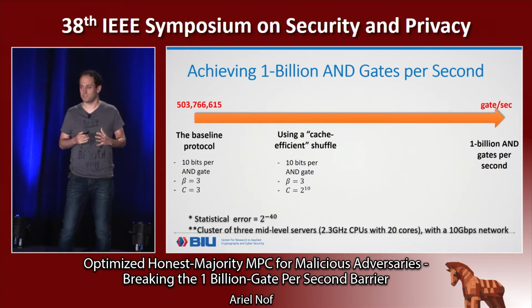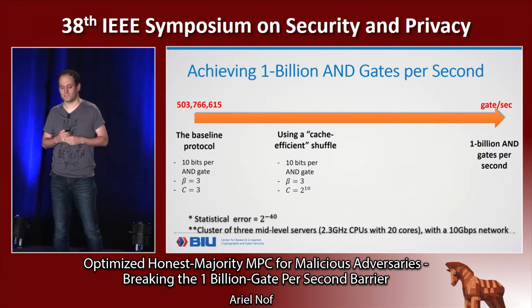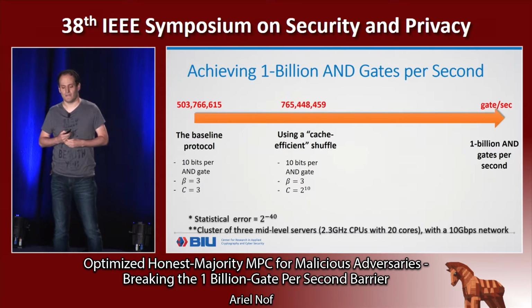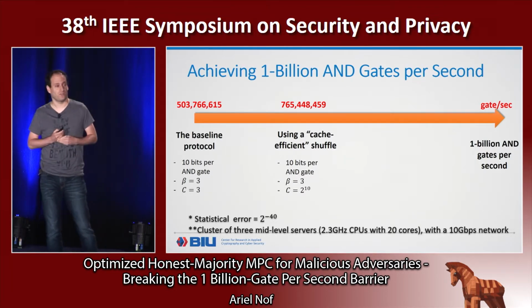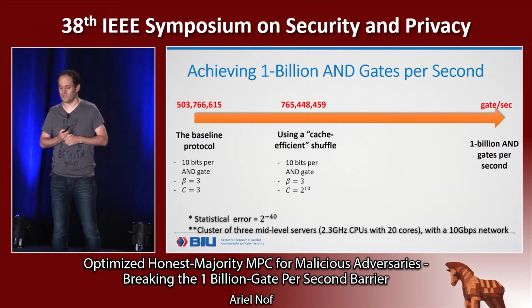But this is not very significant. We generate 1,000,000 triples, so opening 1,000 triples is not significant. And with this optimization, we managed to increase the throughput by 25%. So we are getting close to our goal of achieving 1 billion AND gates per second.